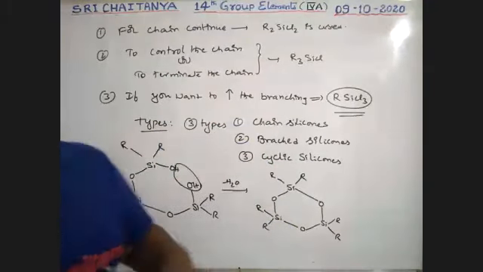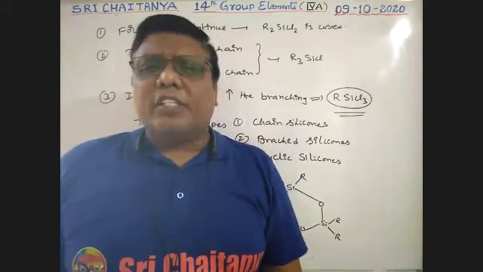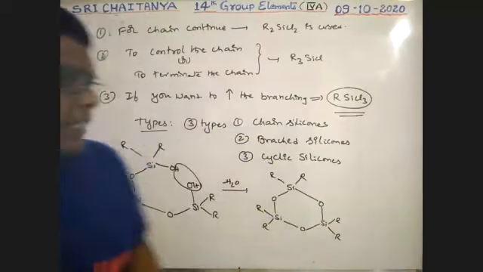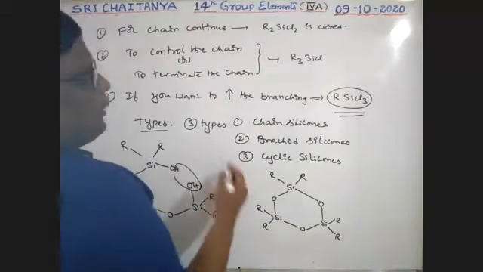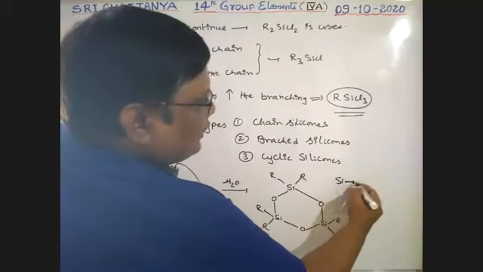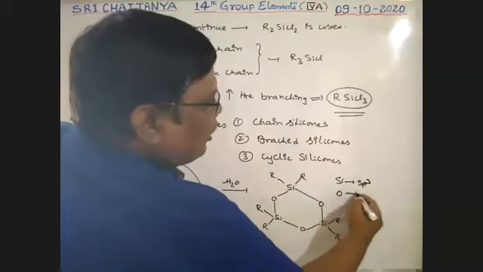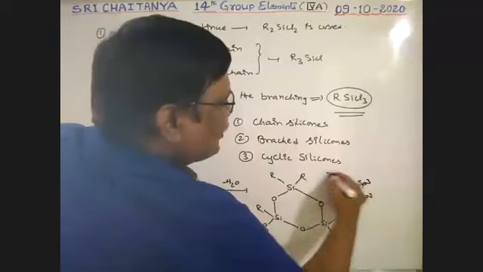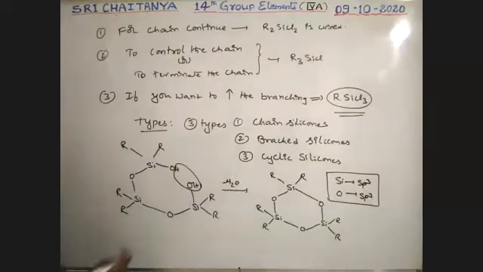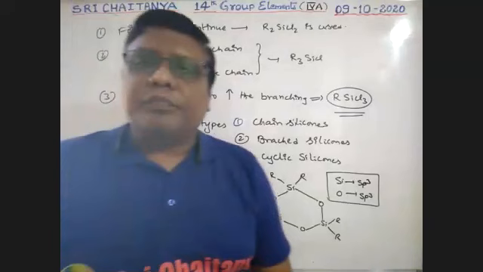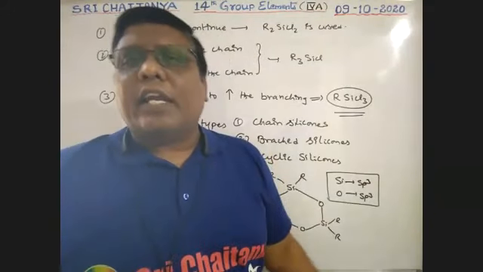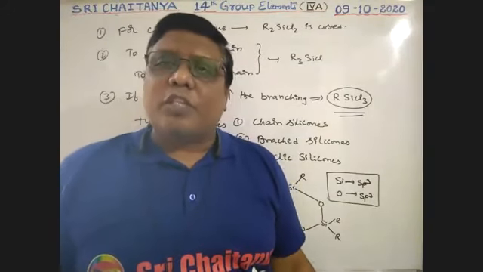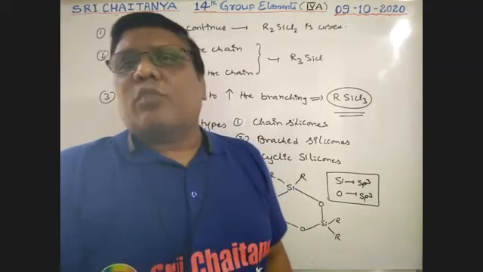Let us see here, boys. Silicon is in sp3 hybridization. Oxygen is also in sp3 hybridization. The hybridization of silicon and oxygen in every silicone is sp3. Tetrahedral, perfect strong bonds are possible, boys.